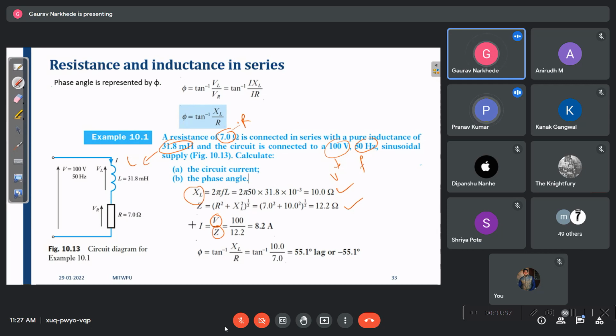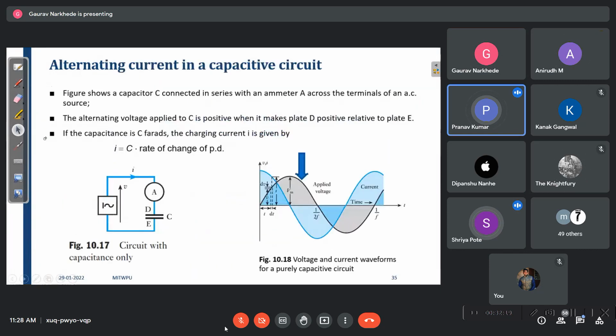Yes, of course we can. Voltage by impedance, that is the current in the circuit. And if you want to find the value of phi, we know XL, we know R, so can we get the value of phi? Yes, of course we can get it. Great. So any problem in this? So I expect that one problem you will see at home.